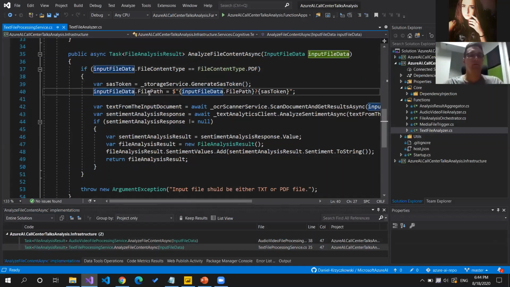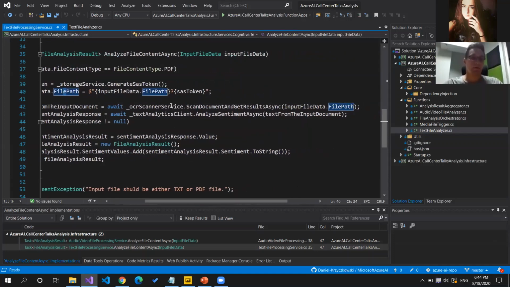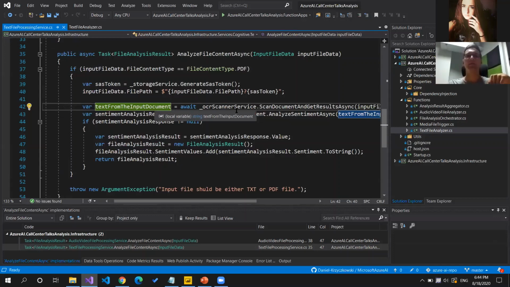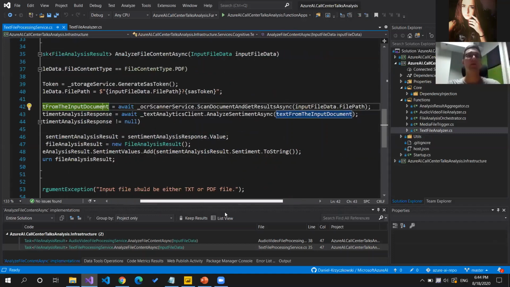And once we have this file, what we can do, we can first of all use the Computer Vision API to apply OCR scanning and get the text. So as you can see here, text from the input document parameter is provided here. And this is the result returned by the Computer Vision service. And then what we want to do, we want to call Text Analytics API with this string content that we retrieved from the OCR analysis.